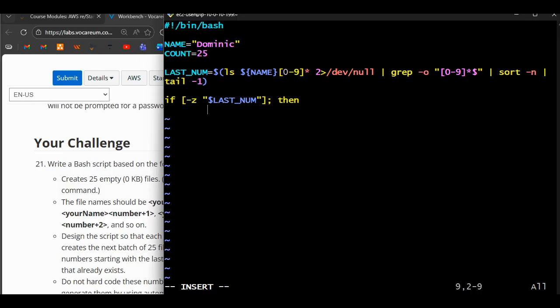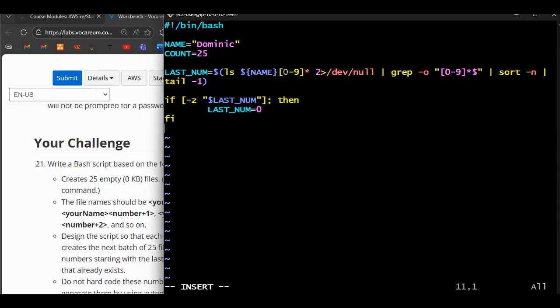Then we are saying the last number should be 0. And then fi, those of us who are familiar with scripting and programming, in Python and bash scripting, fi is end, so it ends that statement.